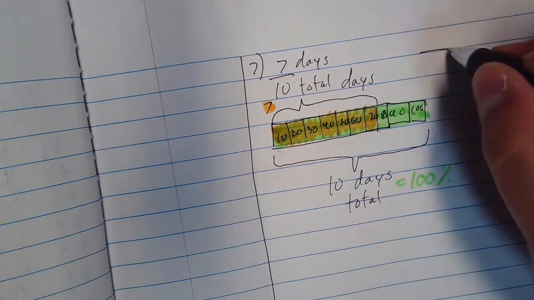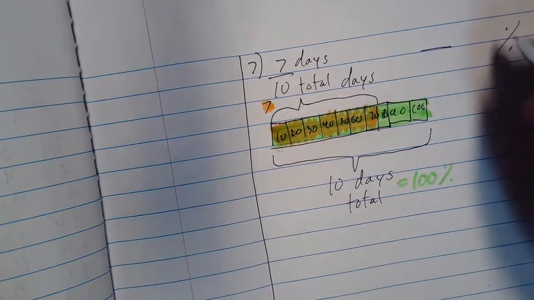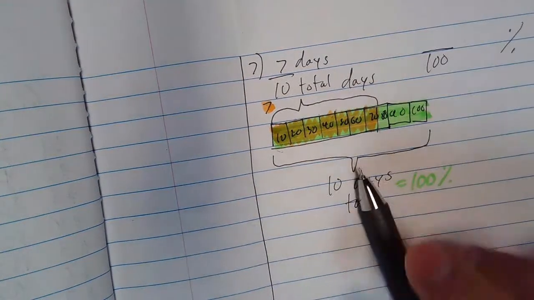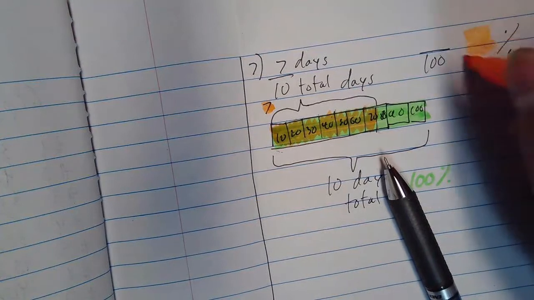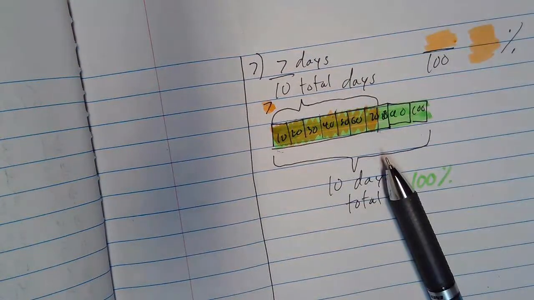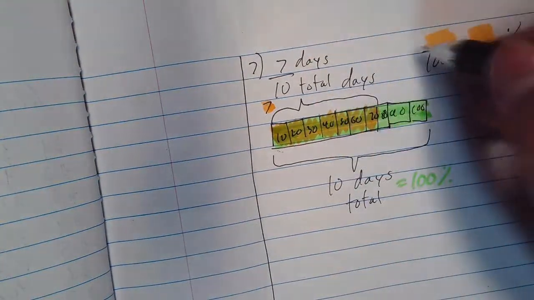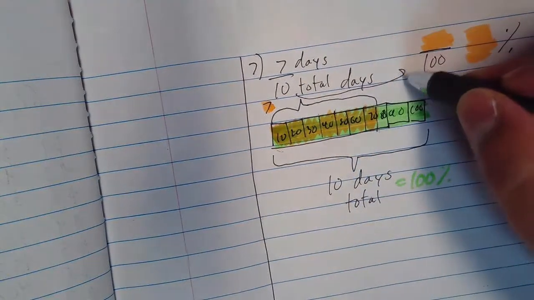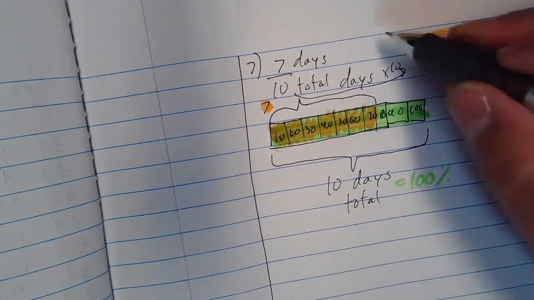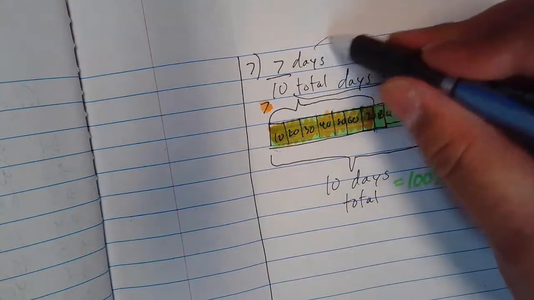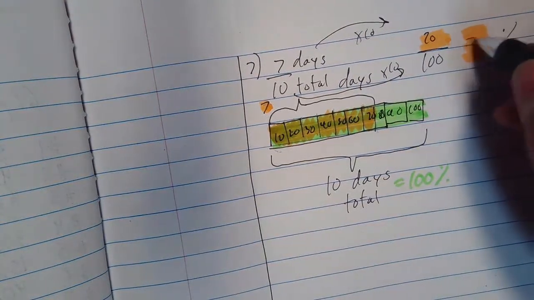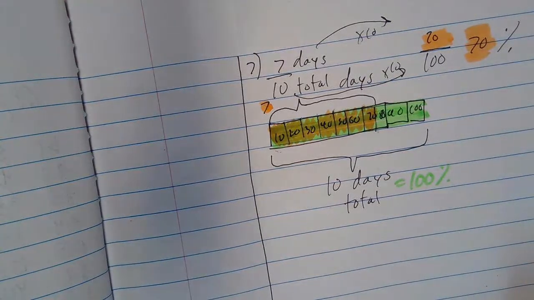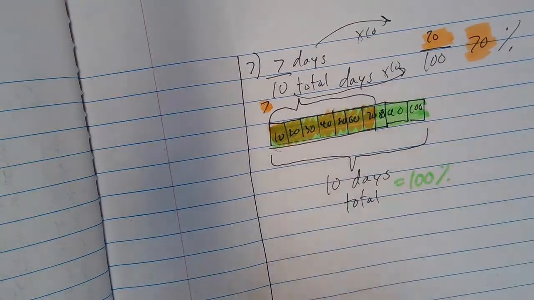I want a percent. I want the denominator to be 100. To go from 10 to 100, I multiply by 10. And I do the same thing here. 70 per 100, 70%. And you can see it here, the visual.